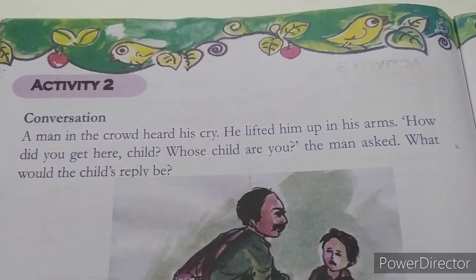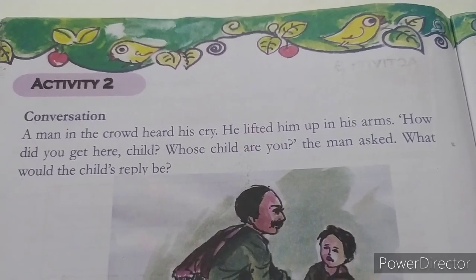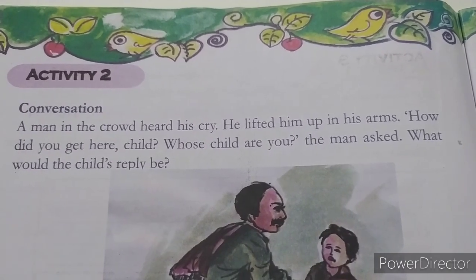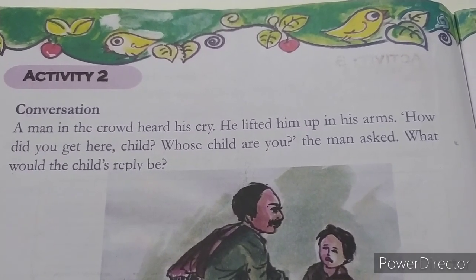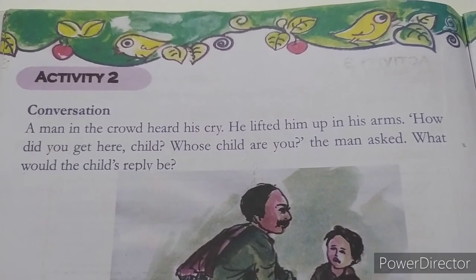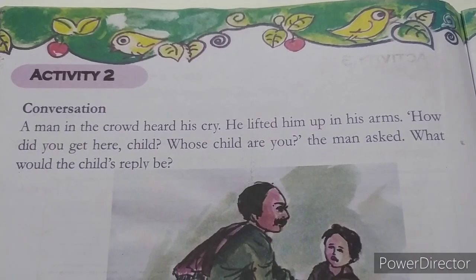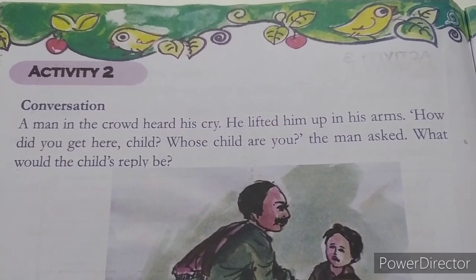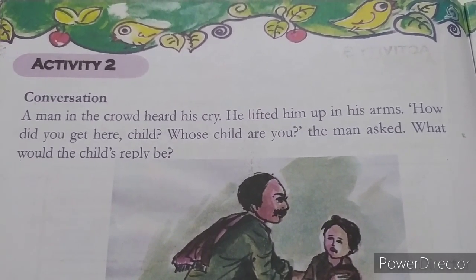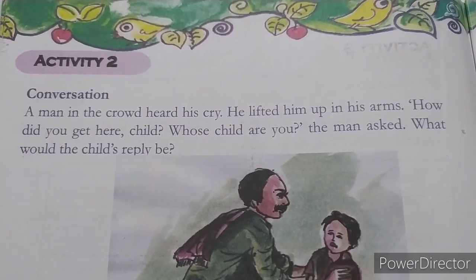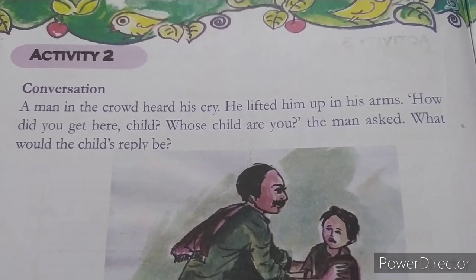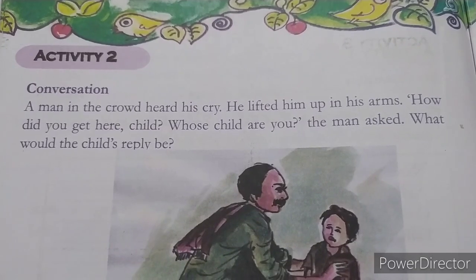Now, let's move to the second activity, that is conversation. A man in the crowd heard his cry. He lifted him up in his arms. How did you get here, child? Whose child are you? The man asked. What would the child's reply be? So, you want to write the conversation between the man and the child.